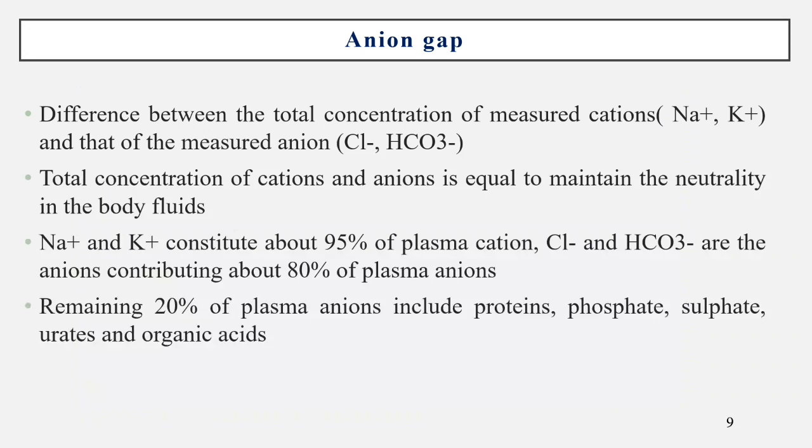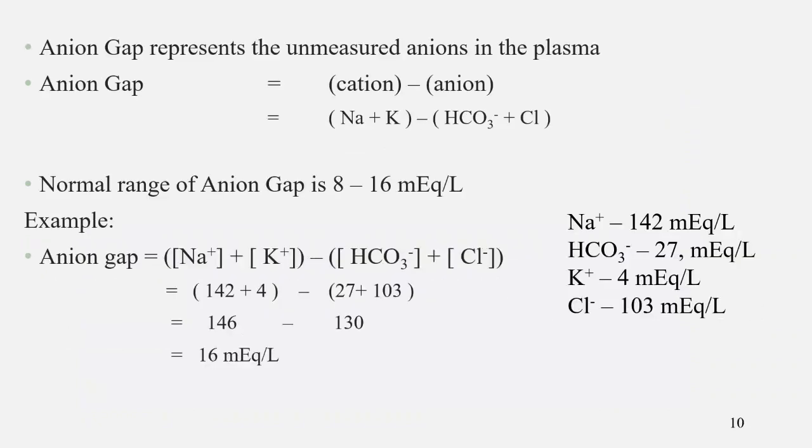What does anion gap mean? The difference between the total concentration of measured cations and measured anions. See, anion gap represents the unmeasured anions in the plasma. That means cation minus anion. The normal range of anion gap is 8 to 16 milliequivalents per liter.